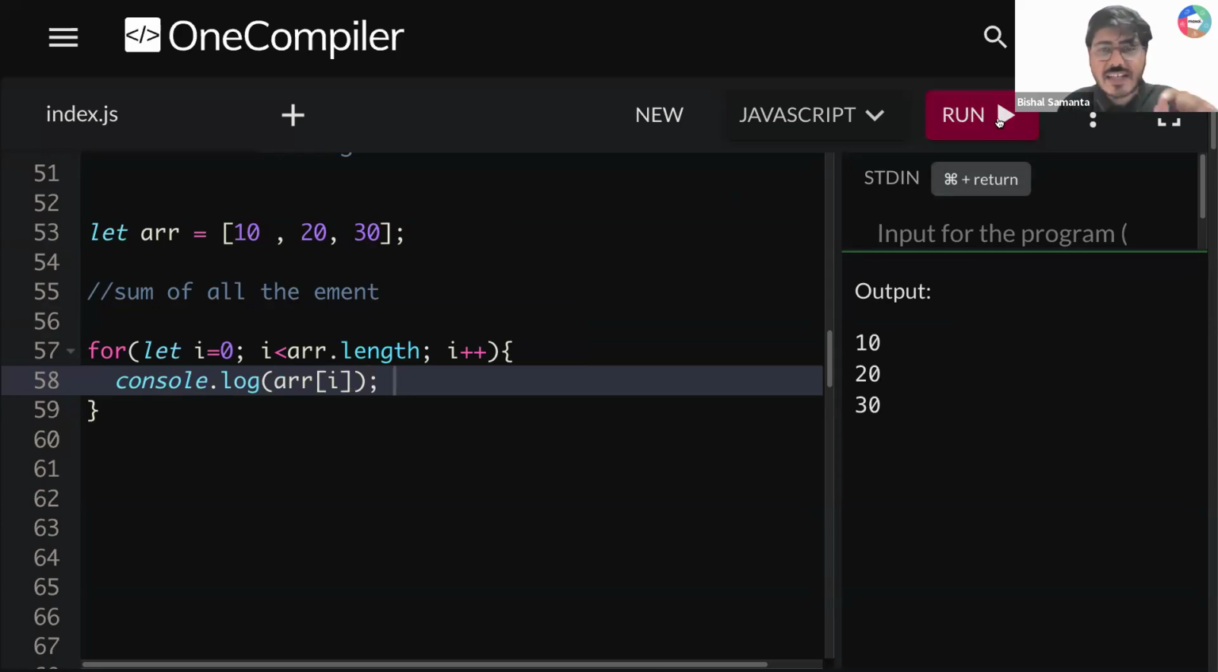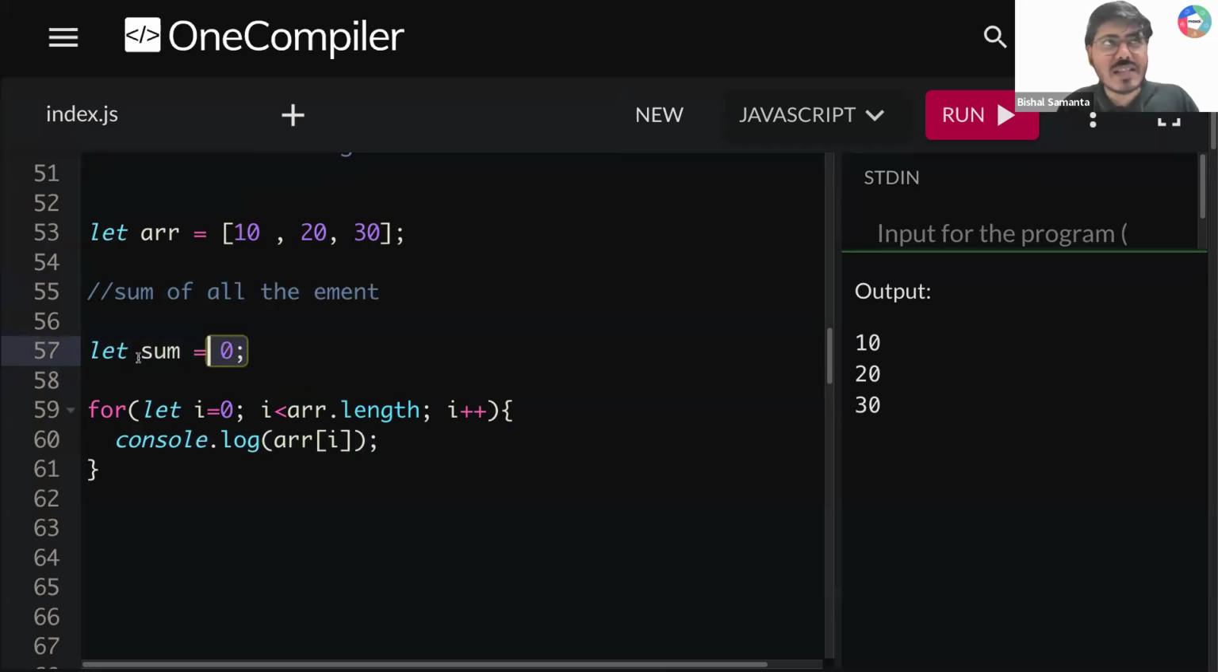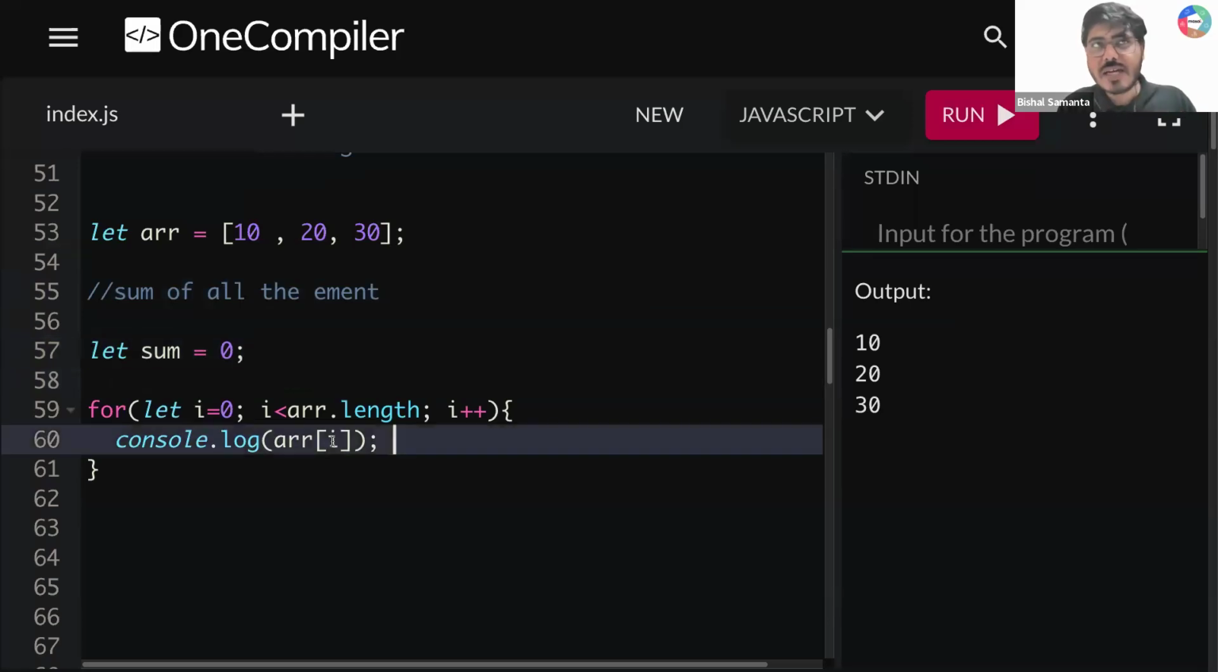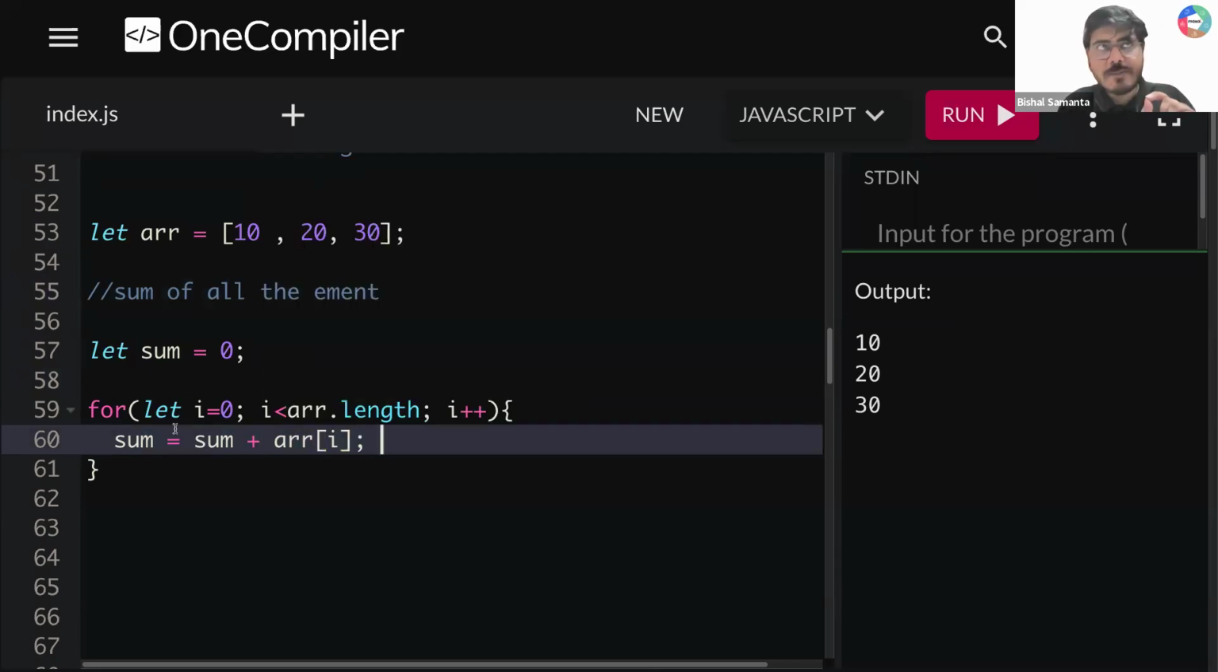Now I need to add all this into a sum, right? So can I create a sum variable here, guys? So let sum, and I initialize this sum variable with 0. मैं starting में assume ये कर रहा हूँ कि sum के अंदर कुछ नहीं है. It stores a value 0. Now what I'm doing every time, guys? Rather than printing it here, I'm going to write sum is equal to sum plus array of I. So जो भी array of I में आपको value मिल रहा है, please add this into your sum variable.